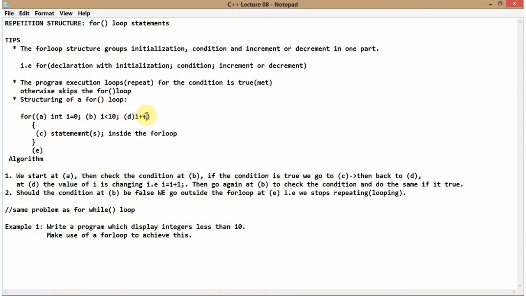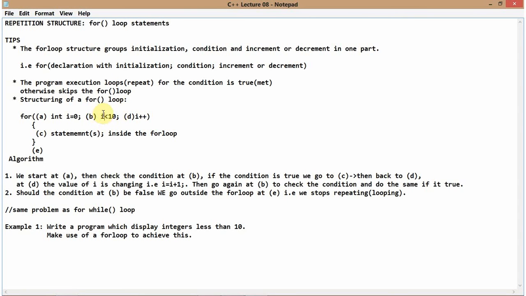But in C++ we write it like this. We cannot write this long thing, it's not economical, so instead we just write it like this. Okay, then after that, we go again to B. What is happening at B? Remember, after D we go again to B. It then means you're going to check the condition again with a new value of I.